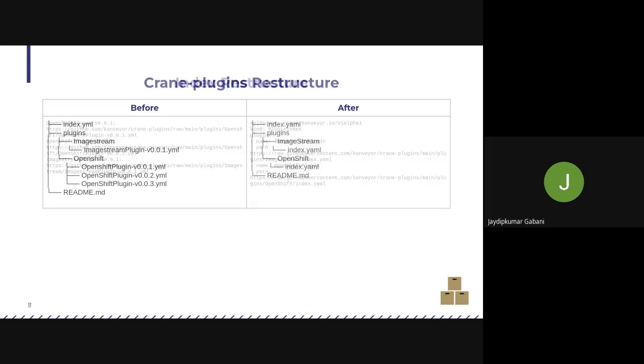And then the restructure of the repository looks like this: for every plugin, we only have one manifest file, where we used to have multiple manifest YAML files. We used to have a one-to-one mapping between the manifest file and the existing version. So the overall repository now looks much simpler than it used to.